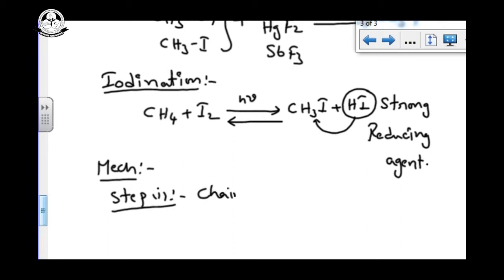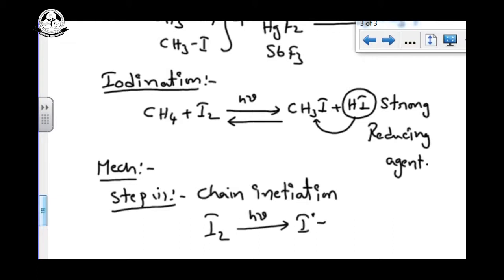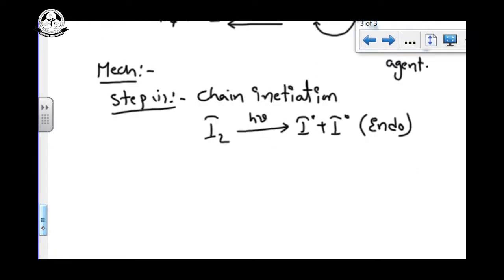In chain initiation, iodine in presence of sunlight gives iodine free radicals. This is an endothermic reaction. Bond breaking is endothermic. So in the remaining halogenations also, this step is endothermic. Step number one, no problem.